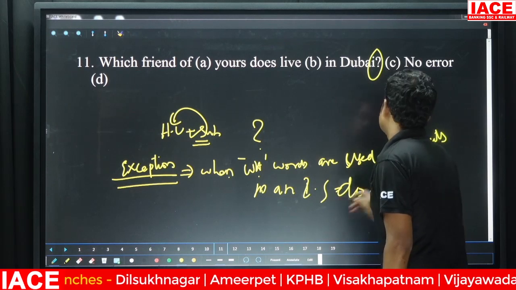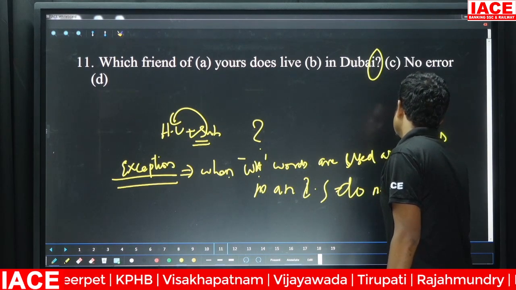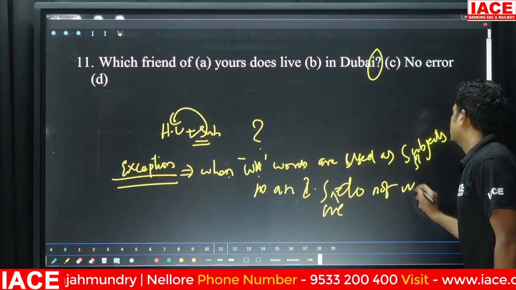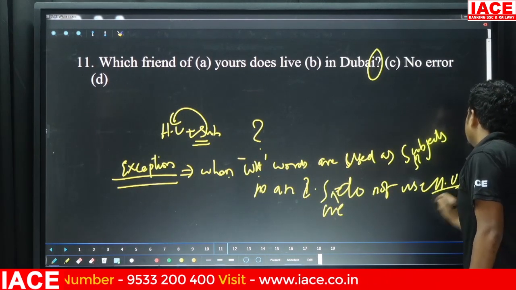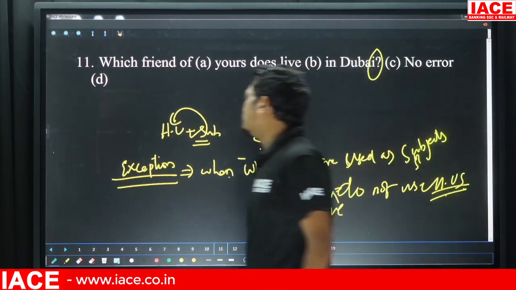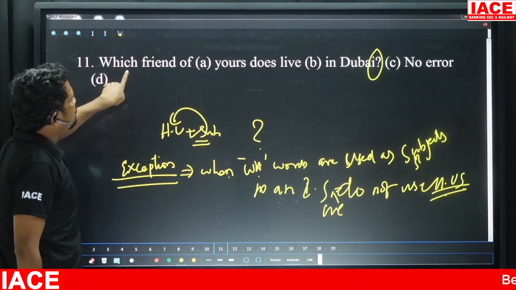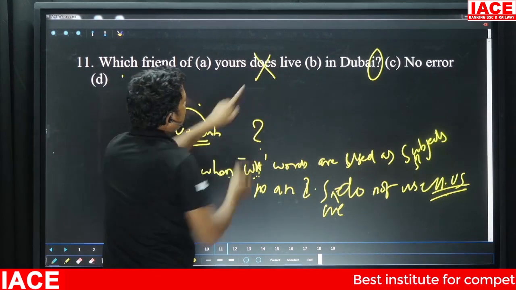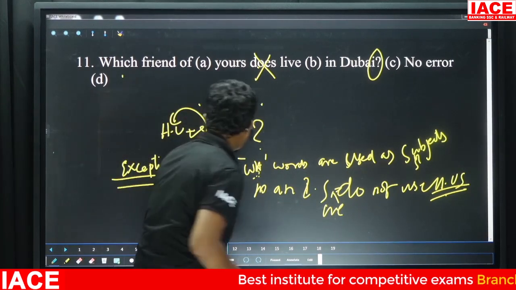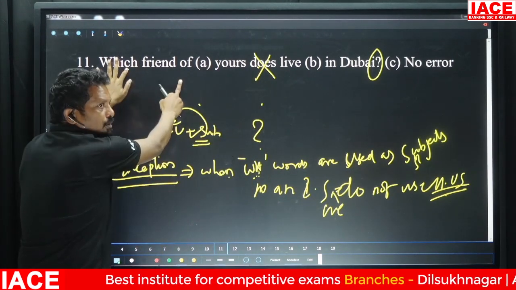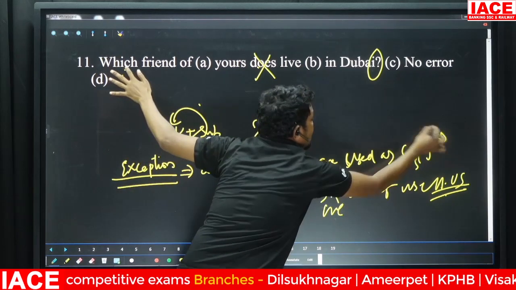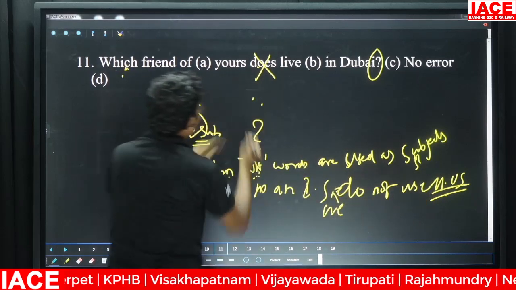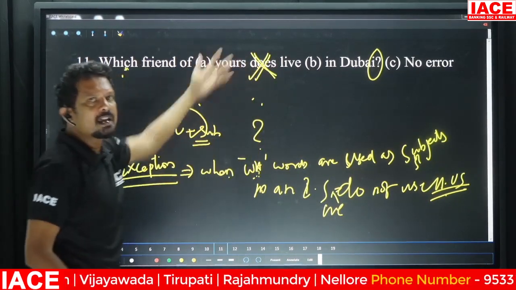we do not use helping verbs. In this case, which is the WH family word? Sense. You shouldn't use does here. Does is your helping verb. As I've told you, when WH family words are used as subjects, we do not use helping verbs. But here it has used a helping verb, so it became wrong.